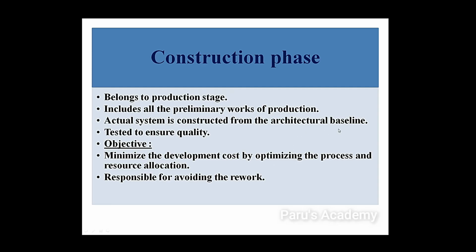The actual system is constructed from the architectural baseline. The actual system must be constructed from the model. Next, that constructed actual system is tested to ensure quality. The main objective of the construction phase is minimizing the development cost and avoiding rework. First, minimizing the development cost means required components are developed or reused. We can reuse the developed components. If we reuse the required components, the cost will be minimized.